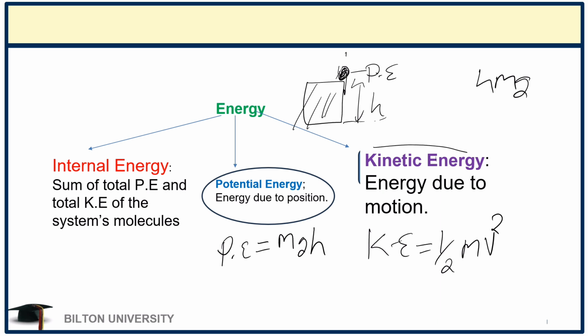Now let's take an example of a molecule. Let's say we have a molecule like CO2. Now this molecule, at its position, possesses potential energy.